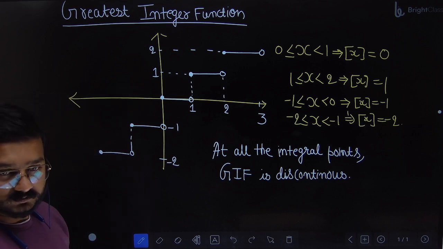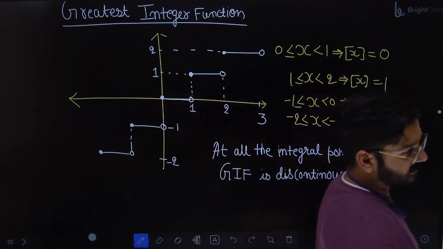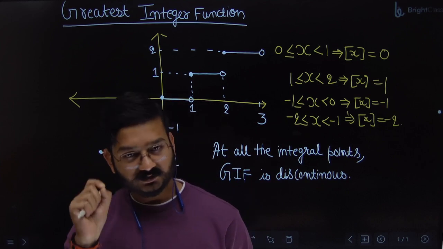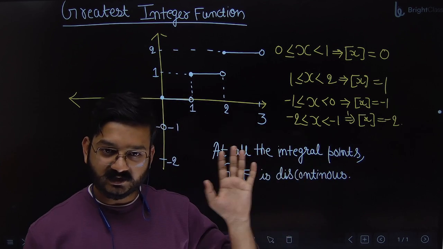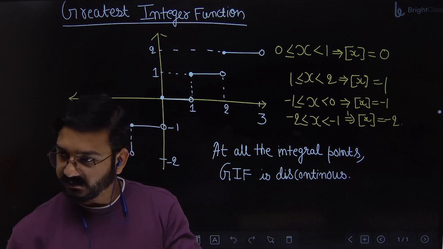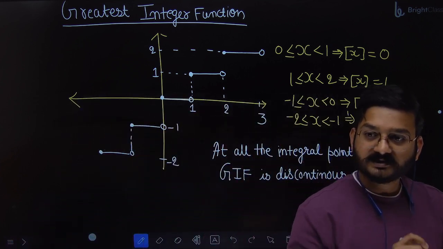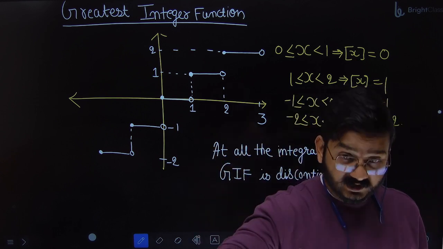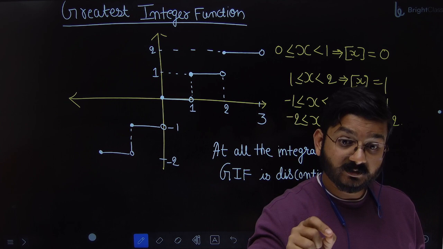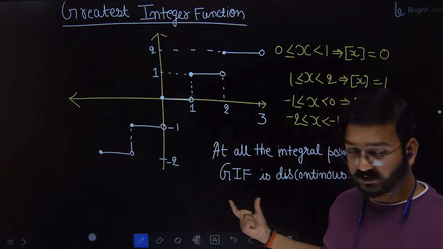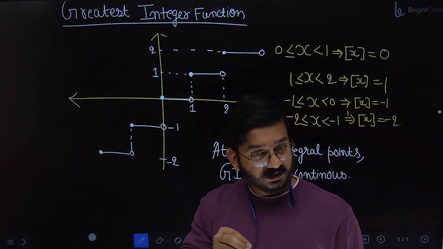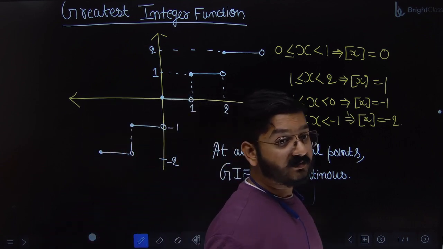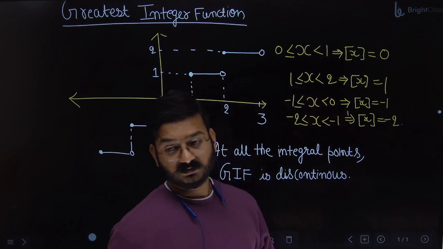All clear? So we saw a few functions which are continuous and which are discontinuous. Now let's go to the mathematical way of finding whether a function is continuous or not. Is the graphical method clear? If they give you a graph, can you observe it by seeing it? The moment you see a break, it means that function is discontinuous at that point. Or you can say that if a function is undefined at a point, there also the function will be discontinuous. So you can write down one more point: the point at which a function is undefined, at that point function will be discontinuous.